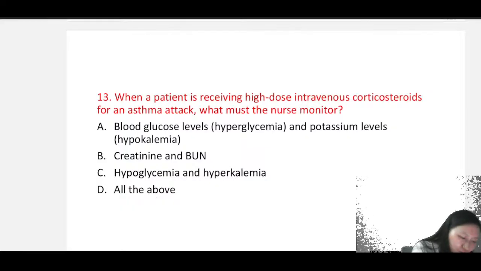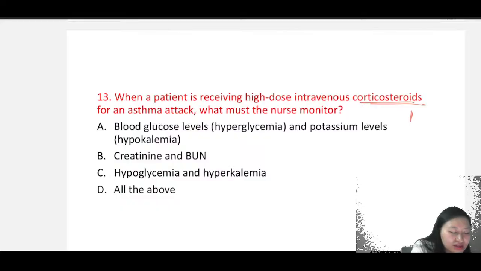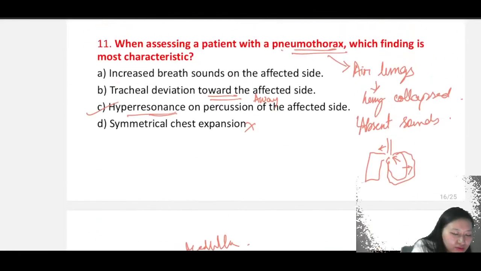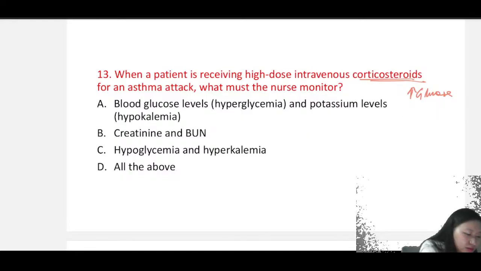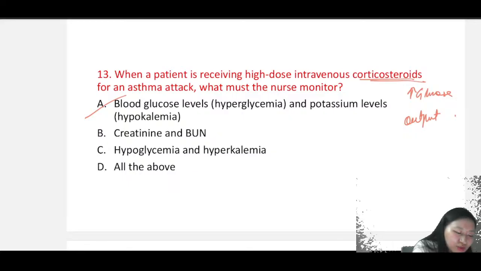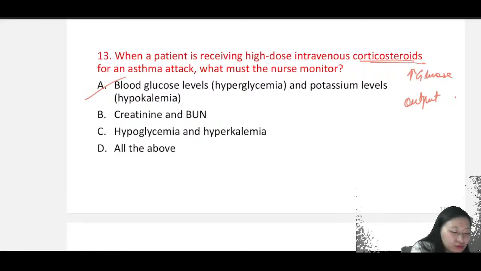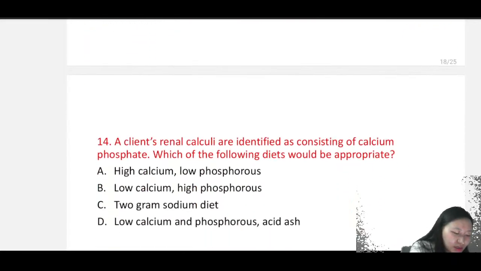So when we look into it, we always know that corticosteroids increase the glucose metabolism pathway. They will increase your glucose output. Okay, let's put it that way. So it will cause hyperglycemia. Okay, and potassium levels will drop, causing hypokalemia.